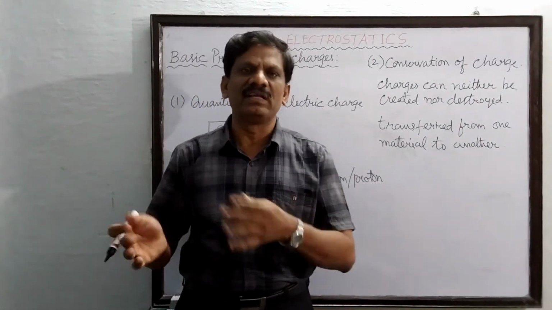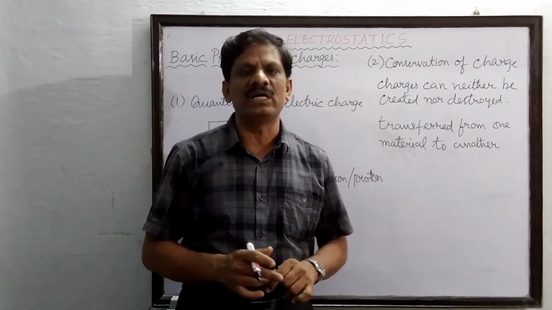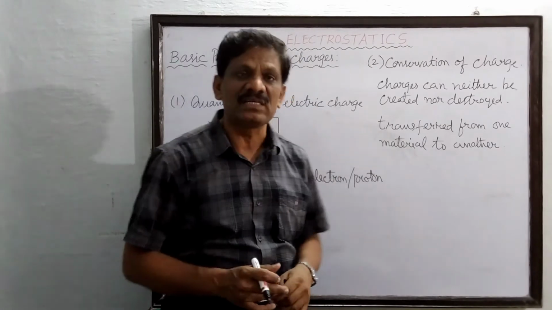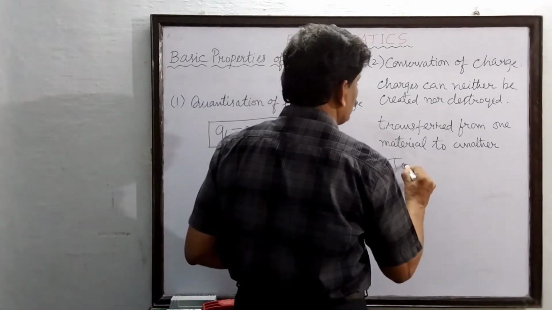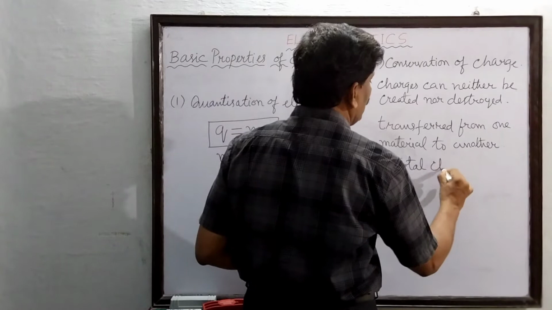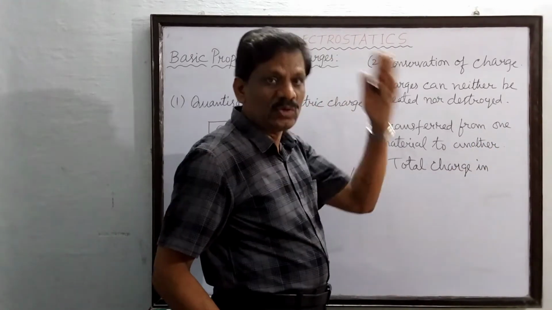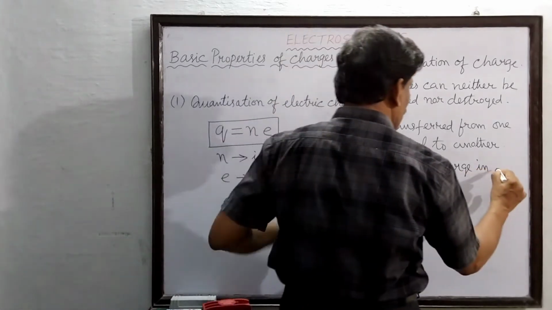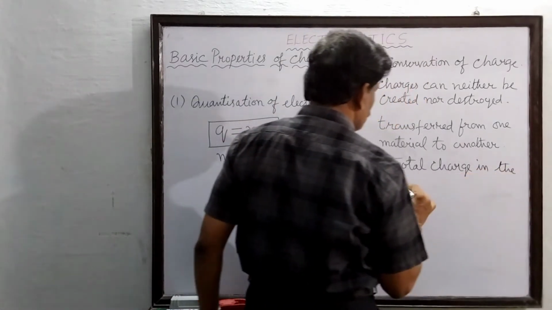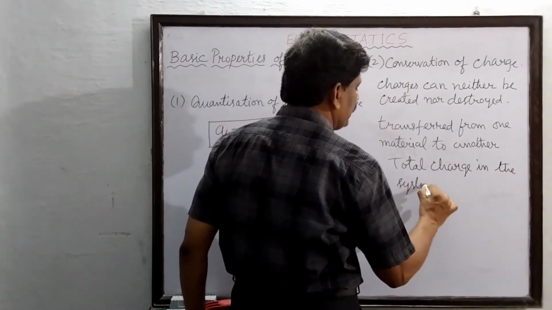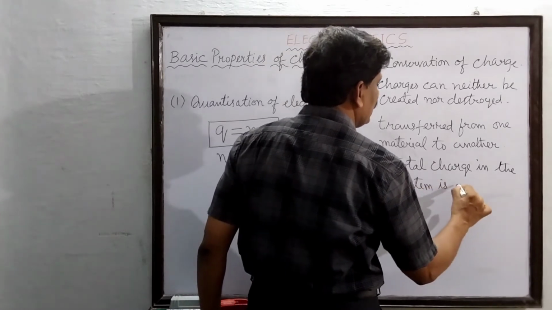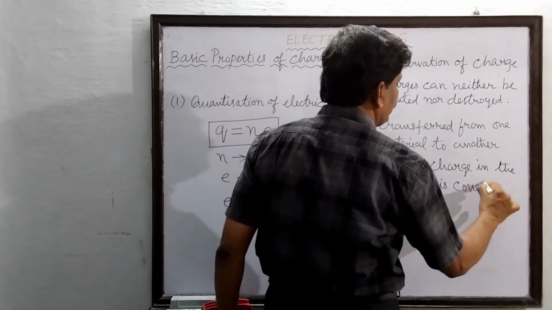Before rubbing and after rubbing, the total quantity of charge in the entire system remains constant. The total charge in the universe, or in the system, is always constant.